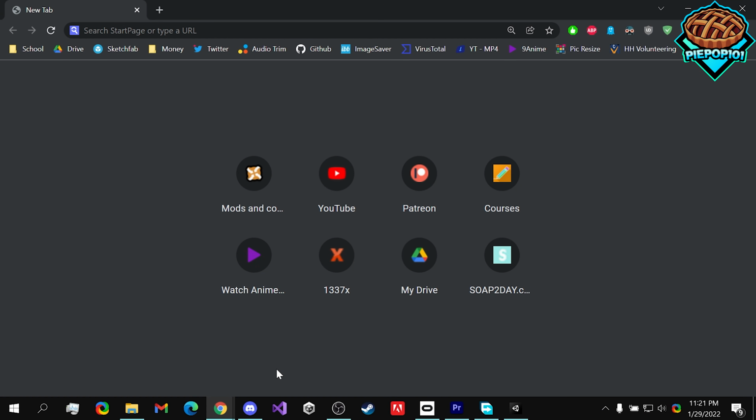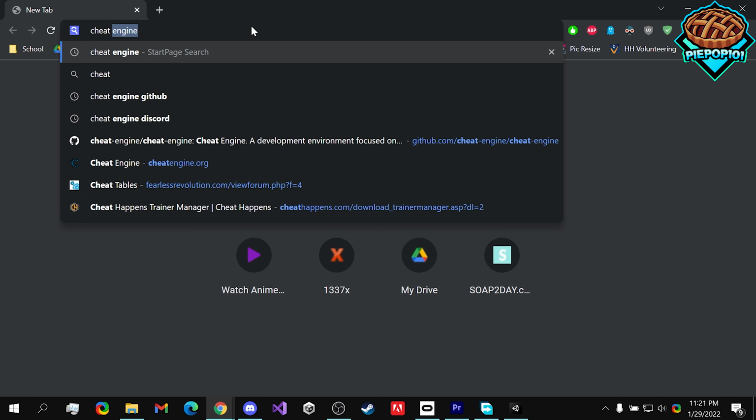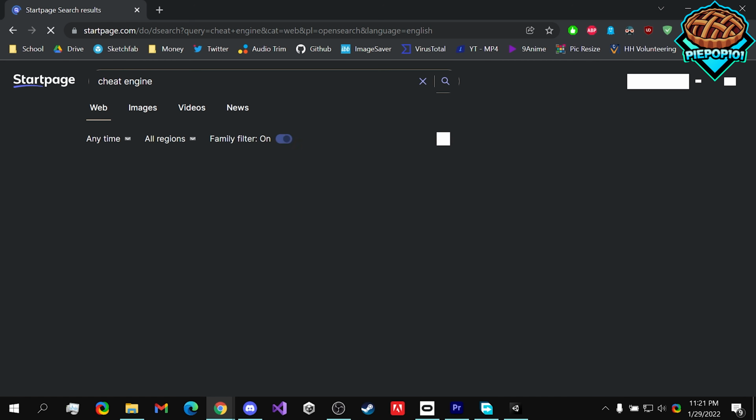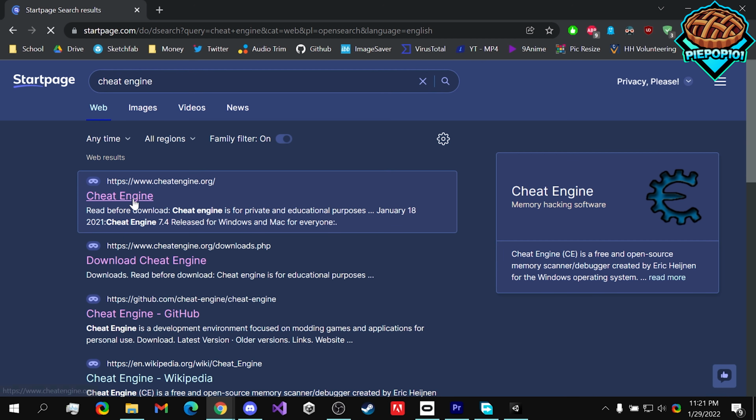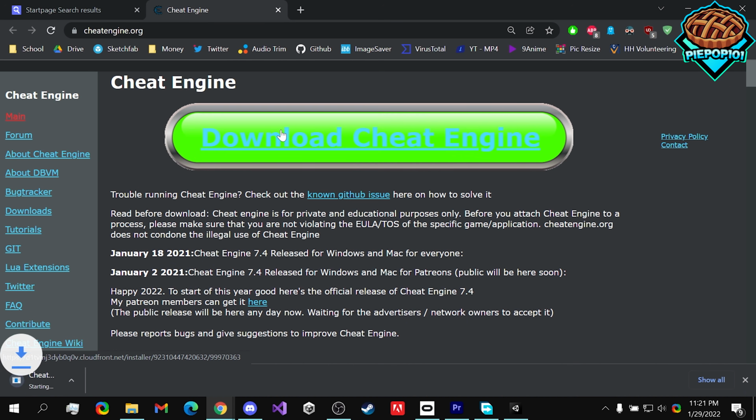Today I'm going to be teaching you how to download Cheat Engine 7.4 virus free. So let's get started. First off, we're going to want to type in Cheat Engine, and we're going to go to the first link, cheatengine.org. Click on this big download button.